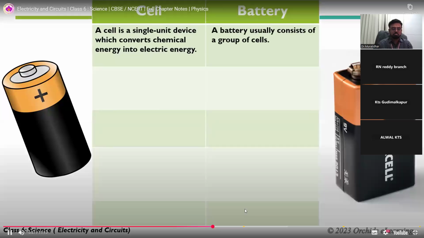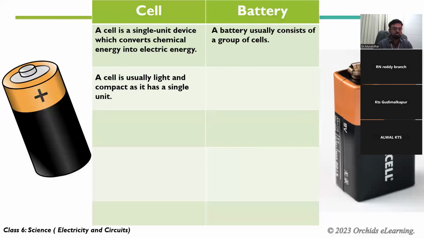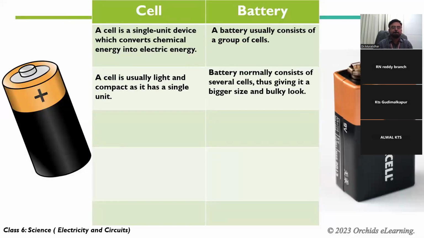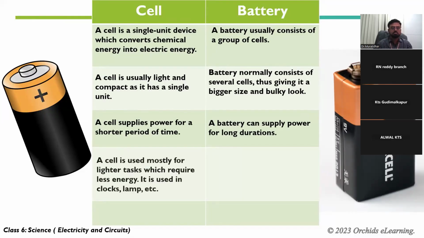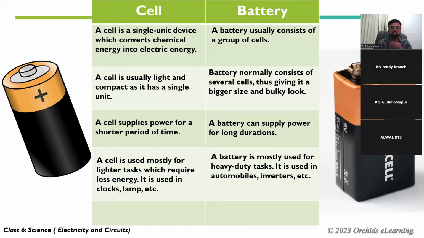A battery usually consists of a group of cells. A cell is usually light and compact as it has a single unit. The battery normally consists of several cells, thus giving it a bigger size and bulky look. A cell supplies power for a shorter period of time. A battery can supply power for long durations. A cell is used mostly for lighter tasks that require less energy. It is used in clocks, lamps, etc.